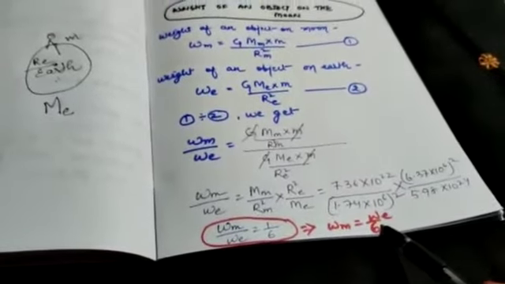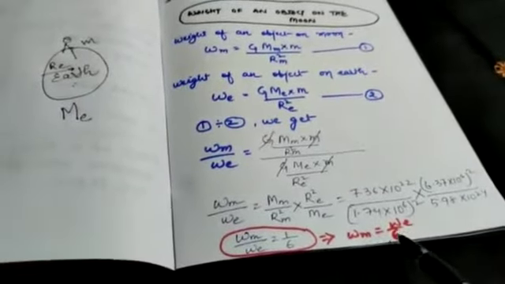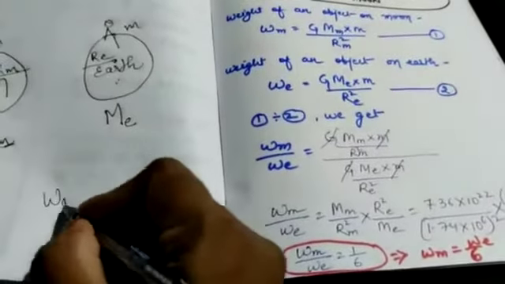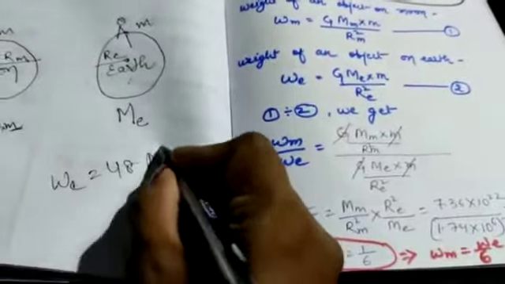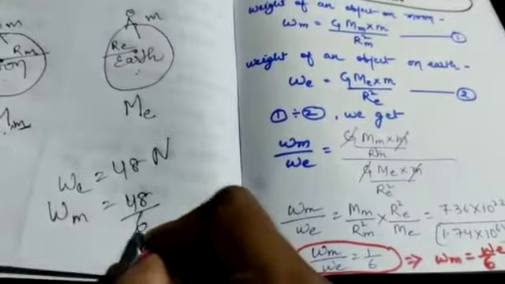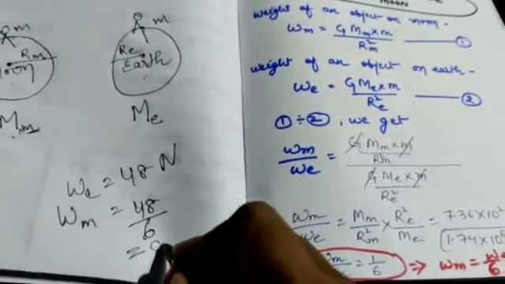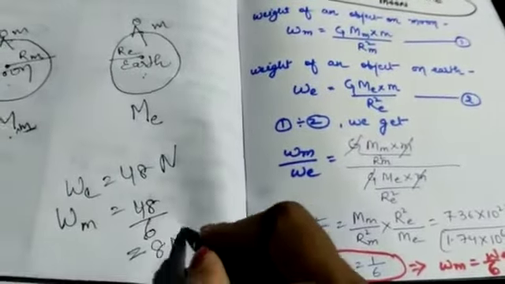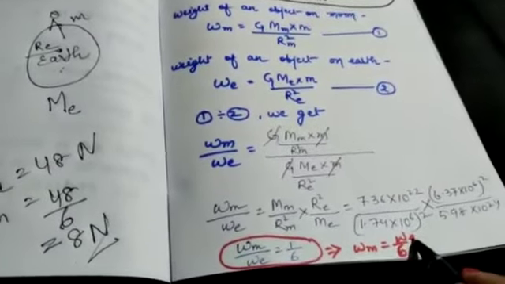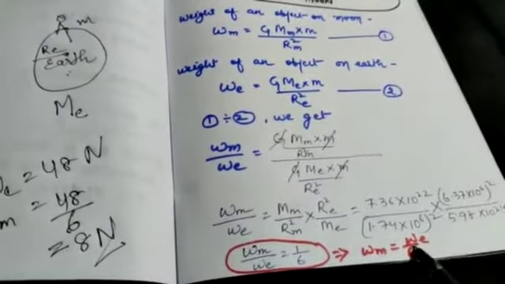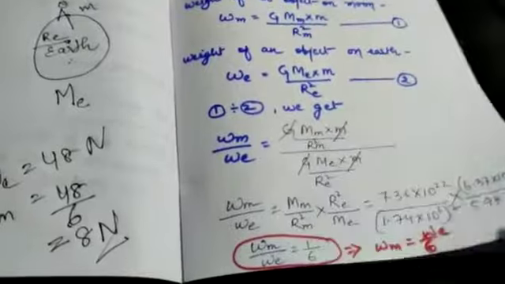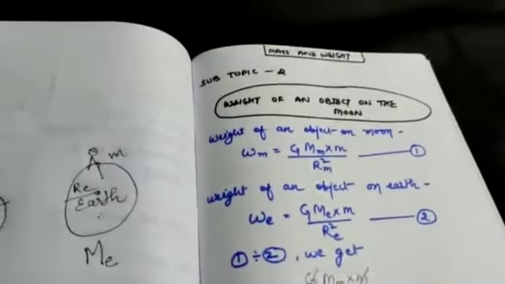Now about this concept, if your weight on earth is, suppose, 48 Newton, then how will you find the weight on moon? 48 divided by 6, how much will you get? 6 8s are 48, so 8 Newton. Understood? So this is the ratio: weight of an object on earth divided by 6. So this is our second subtopic.